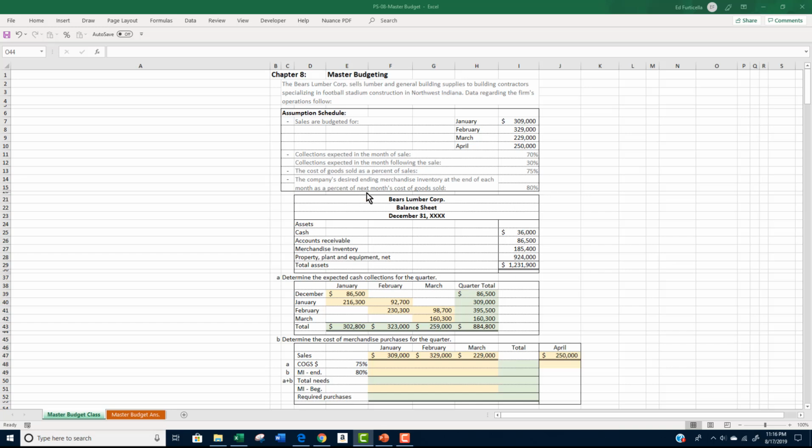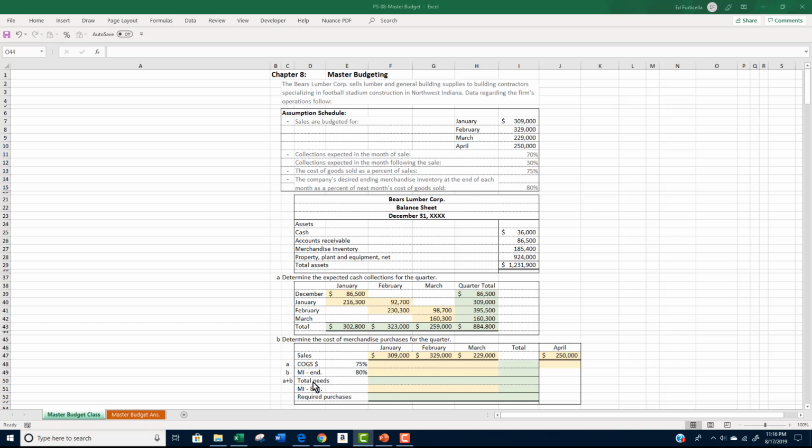So we want to make certain that we purchase enough merchandise to cover all of our sales, plus allow for an ending balance in our merchandise inventory account. The sum of these two amounts is known as our total merchandise purchases needs.